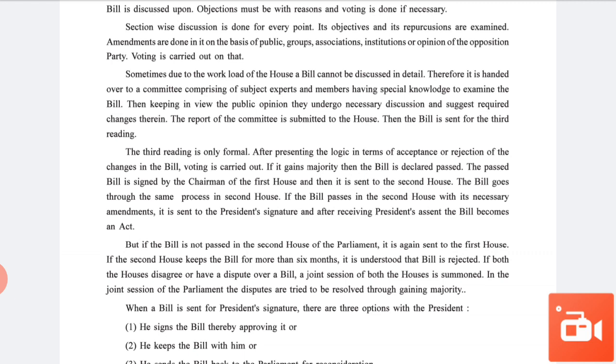So you can make a chart like this: first point, then arrow, second point, then arrow. So you can easily remember this procedure.